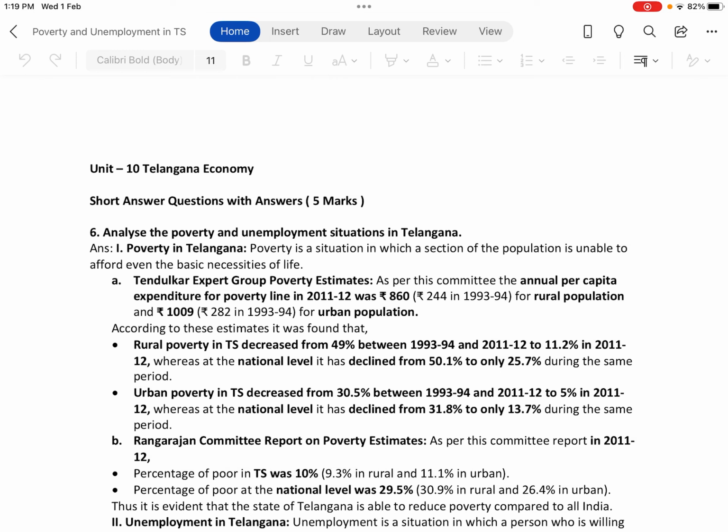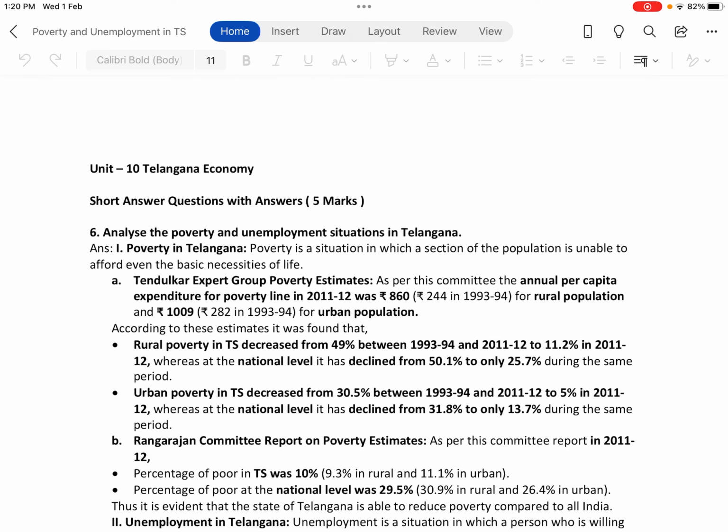According to these estimates, rural poverty in TS decreased from 49% in 1993-94 to 11.2% in 2011-12, whereas at the national level, it declined from 50.1% to only 25.7% during the same period. I know there are a lot of statistics you are expected to remember.